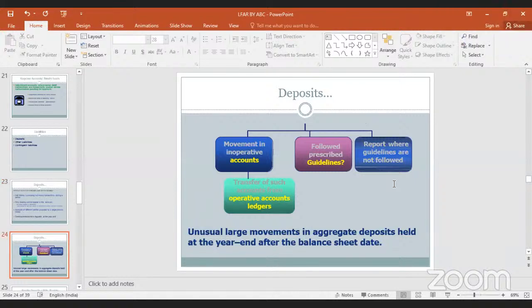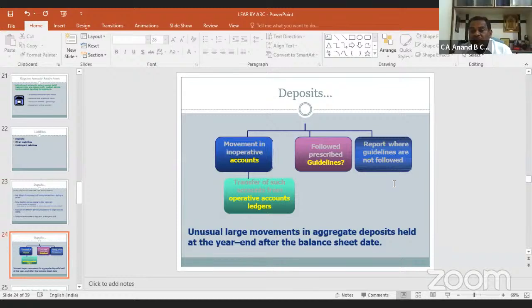In case of accounts, inoperative or dormant accounts are the most important part while verifying deposits. As an auditor, we have to look into them. In case of inoperative accounts that are getting regularized during our period of audit, we will look into how the movement in these accounts is happening.